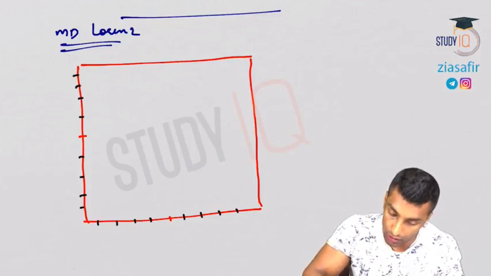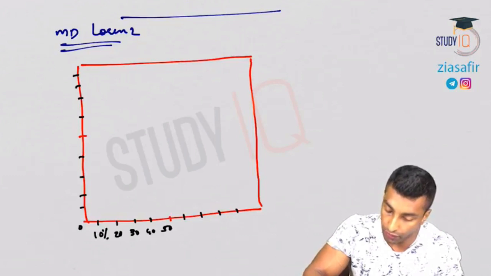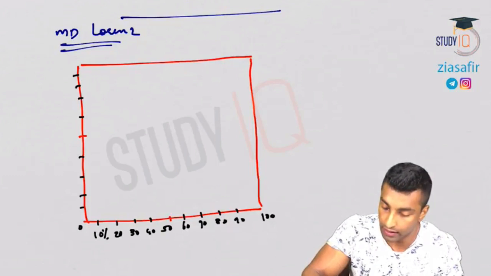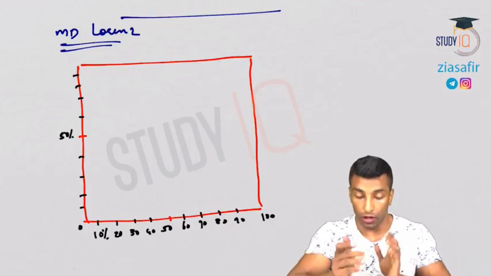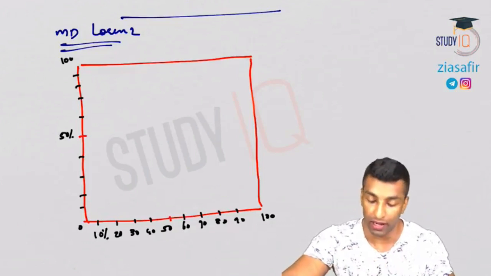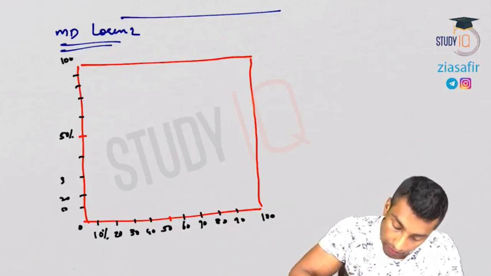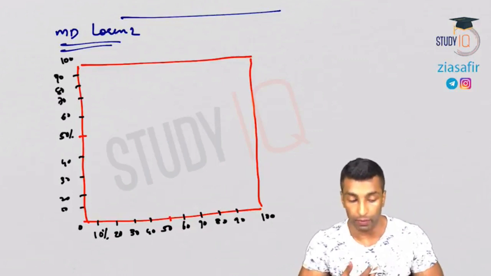So what you can now do is, you have to write this 10%, this is 0, 10%, 20, 30, 40, 50, 60, 70, 80, 90, and this is 100. So this middle will be 50%. Okay, so the top will be 100. Then you can fill it properly. Just to fill it up properly only, I have told you, cut it in the middle and 4, 4, 4, 4. So here 10, 20, 30, 40, 50, 60, 70, 80, and 90, 100%.